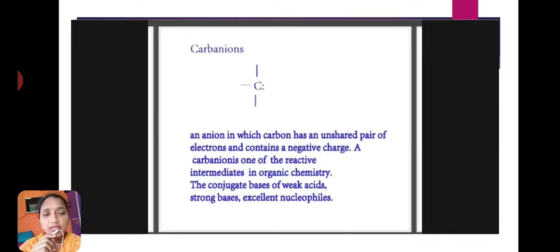These carbanions are one of the most reactive intermediates in organic chemistry. Okay, in organic chemistry, carbanions are the most reactive intermediates. They are the conjugate bases of weak acids, strong bases, and excellent nucleophiles. Okay, this is about carbanions.